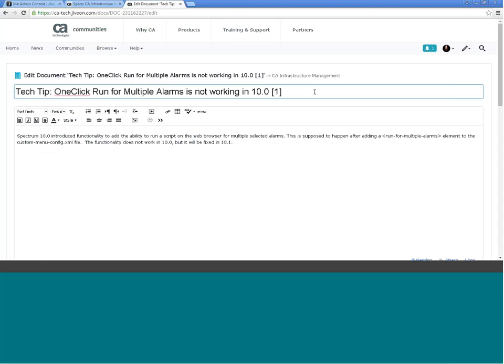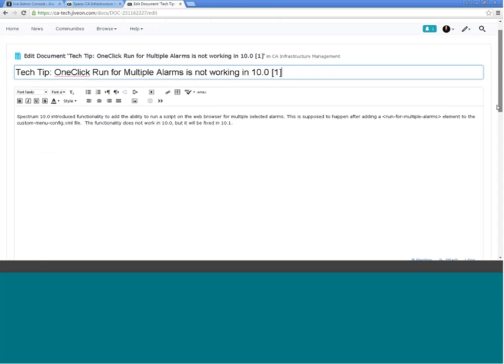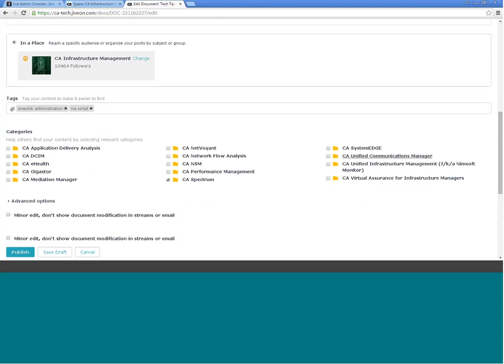I would change the title altogether just for searching purposes. It might make it a little easier, but however you want to do it. So that's how you would use the document templates that are available.